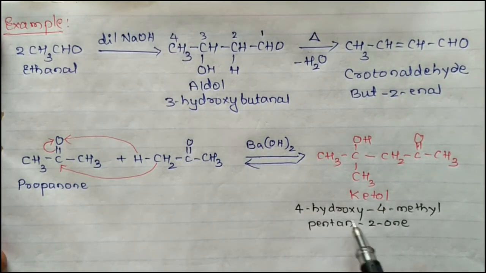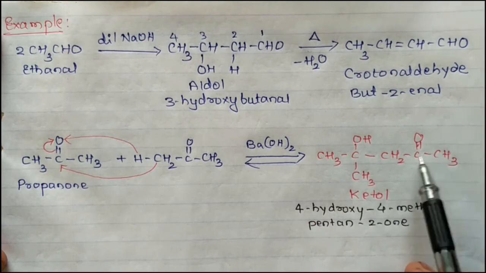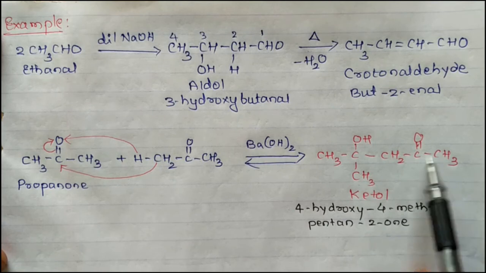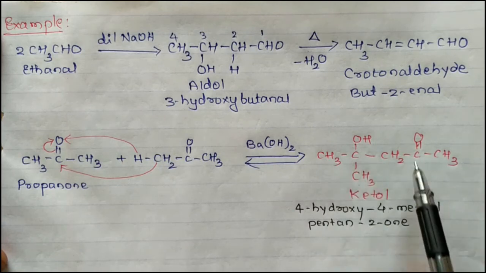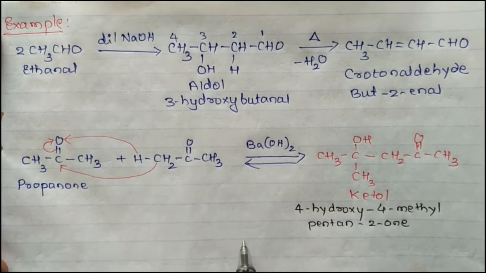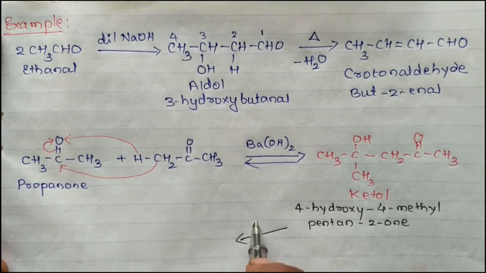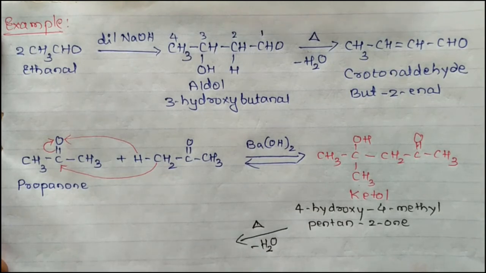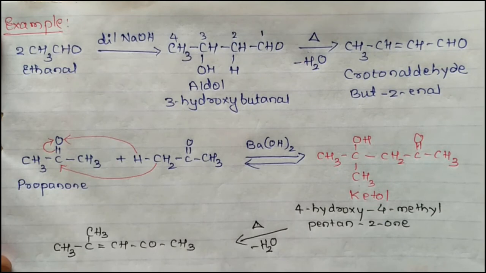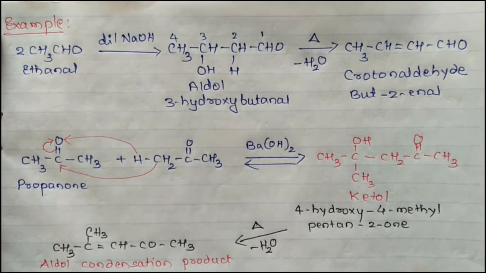The name of the ketol is 4-hydroxy-4-methylpentan-2-one. This is the ketol. On heating, it loses a molecule of water and you are going to get the aldol condensation product.